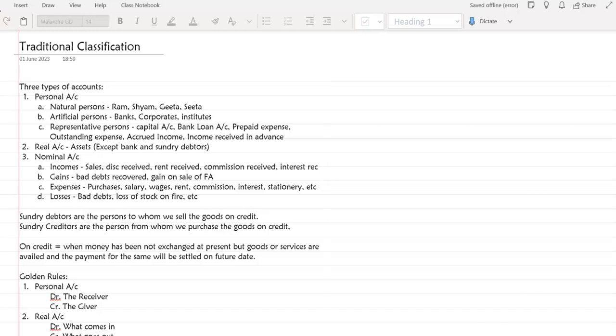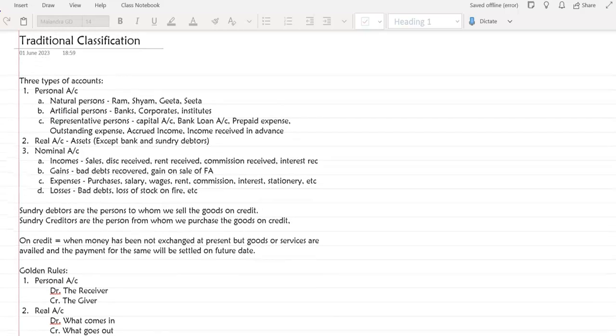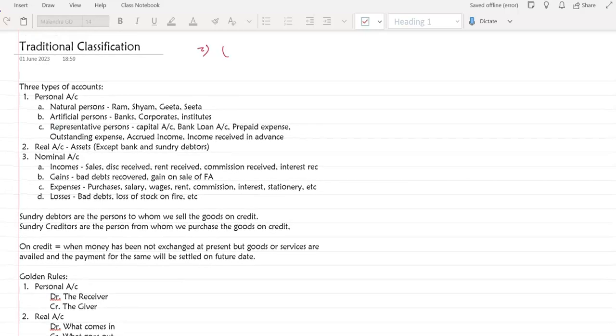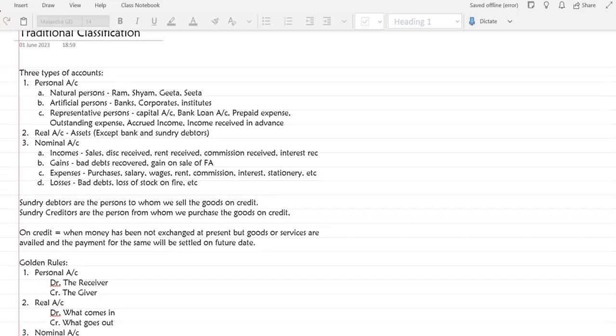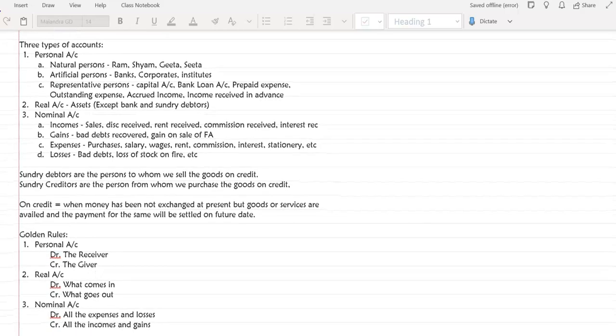Alright, now let's start traditional classification. Traditional classification, or in another way some people say UK base. This is the classification used in the United Kingdom. Now, three types of account. As per traditional classification, we classify all the accounts. Now what is an account? The ledger that we prepare.